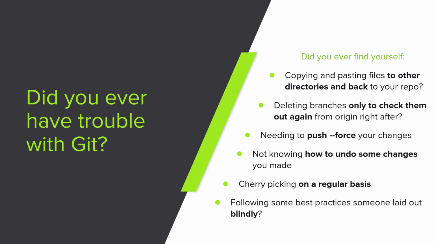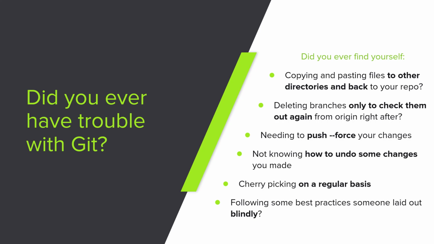Quite a few times I was forced to copy my changed files to a different location because when I pulled my changes from Git, I had conflicts in the files which I did not touch. After checking out the branch again, I copied my changes back and was able to commit and push. Back then, I didn't understand how this could happen, but once I learned the more, let's say, occult features of Git, I figured out how that had happened. It was probably a forced push after a rebase or a cherry pick.